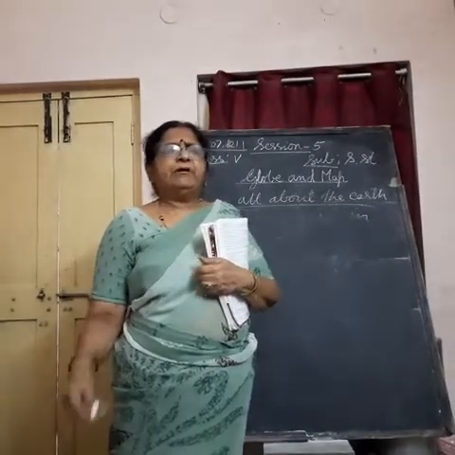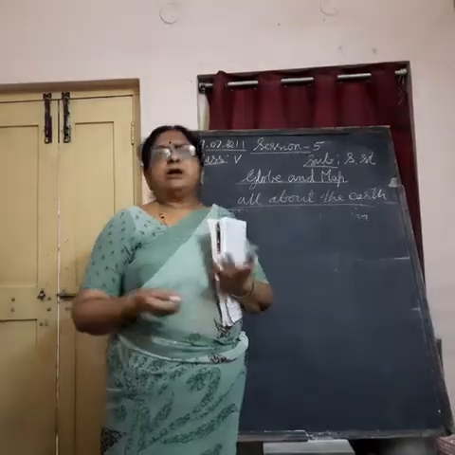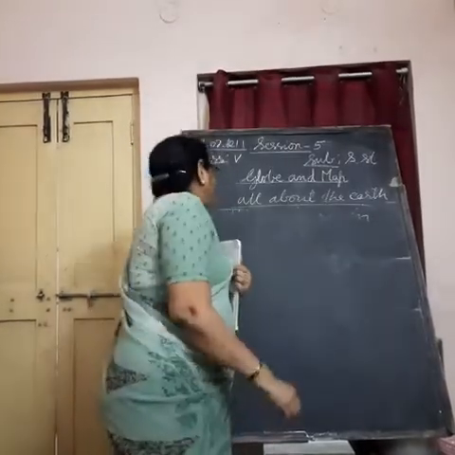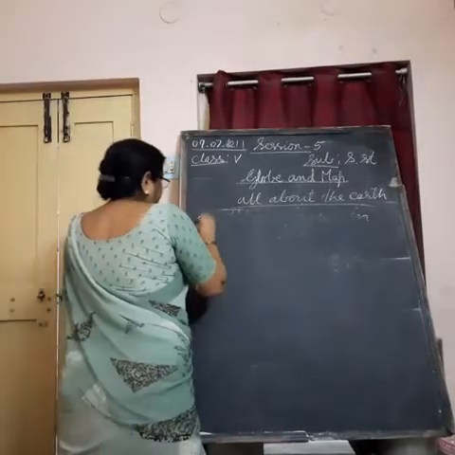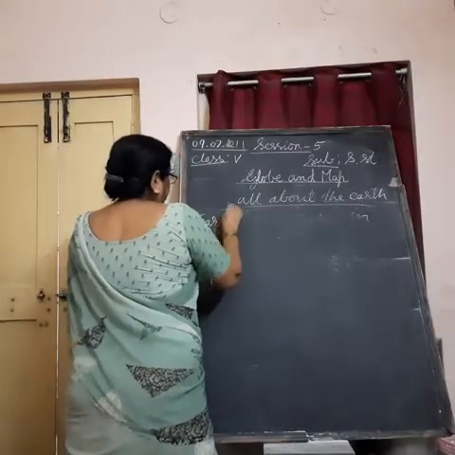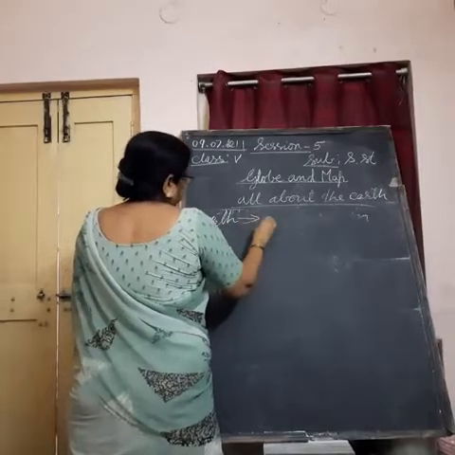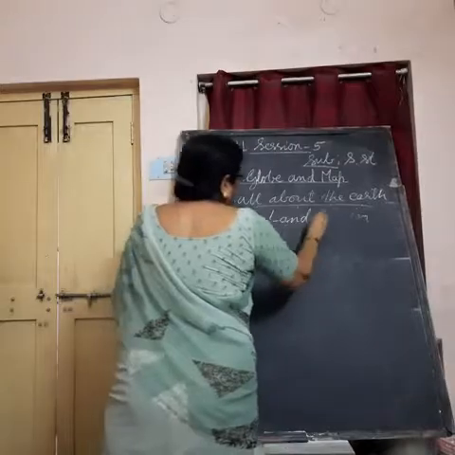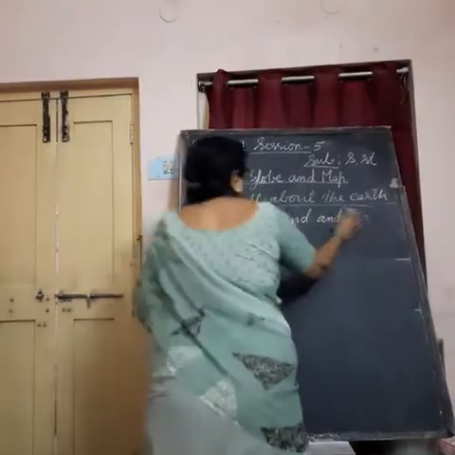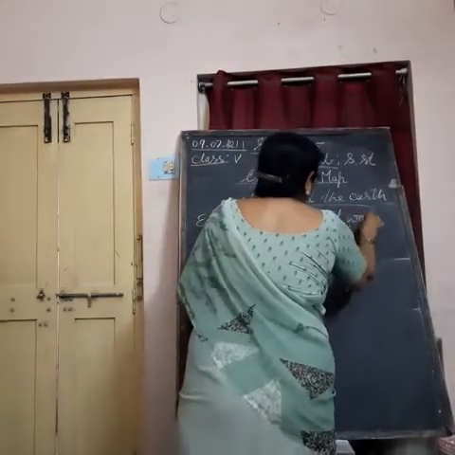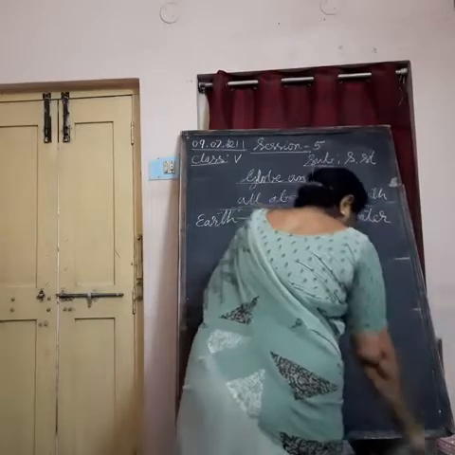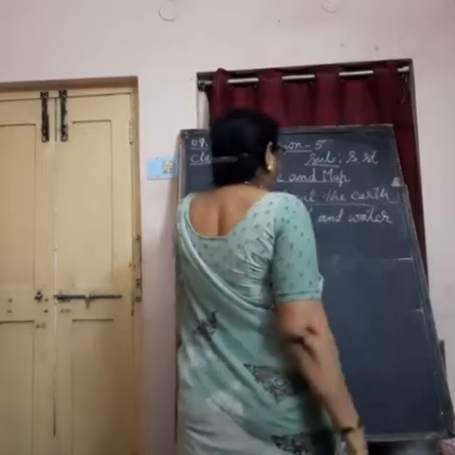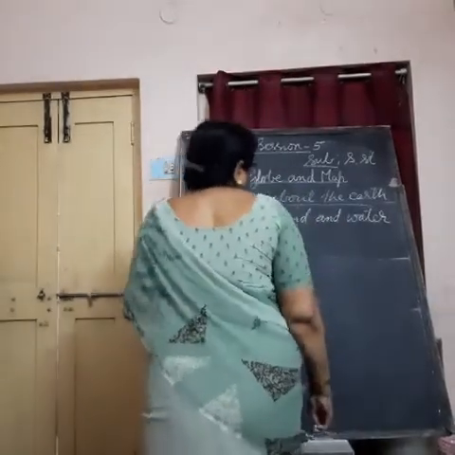Some are made up of different quartz and minerals. But Earth is made up of land and water.